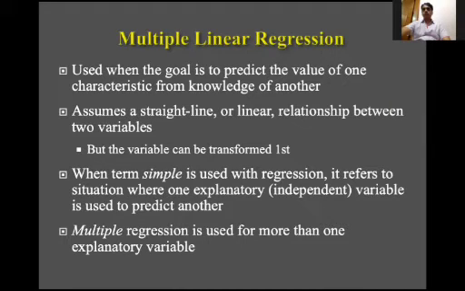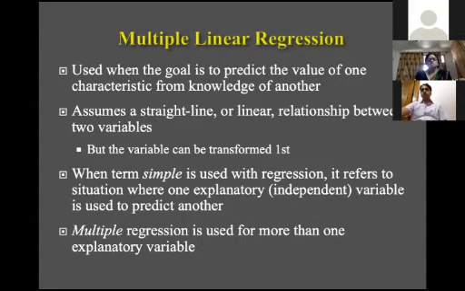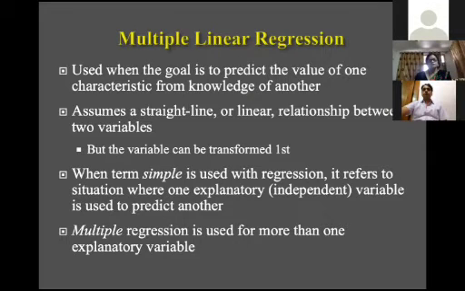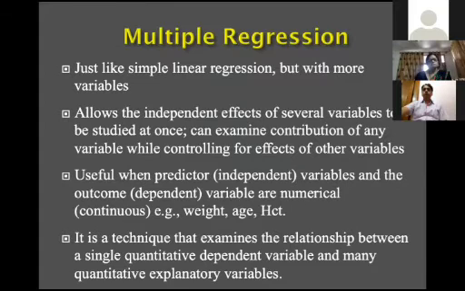The next model is multiple linear regression, used when the goal is to predict the value of one variable from the knowledge of the others. When we use the term simple, there is only one variable. When we use multiple regression, there are many independent variables. Multiple regression is used for more than one explanatory variable, you can say independent variable. There are many terms for the independent variables. This is just like simple linear regression, but with more than one variable.